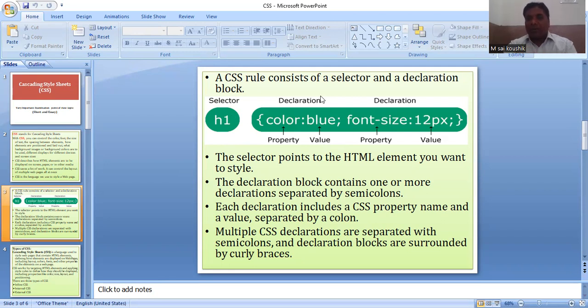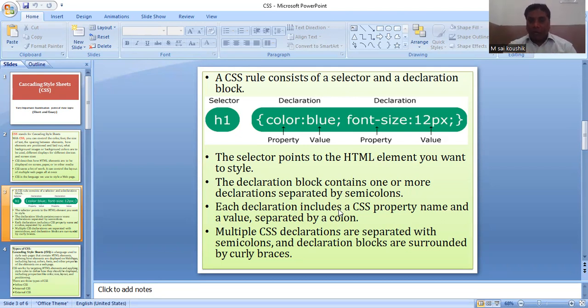This modification is called a declaration. Is that clear? This total is called the syntax and structure of CSS. I am writing here: the declaration block contains one or more declarations separated by semicolons. Not only two or three, you can apply multiple styles, as many as you want, and they are simply applied.